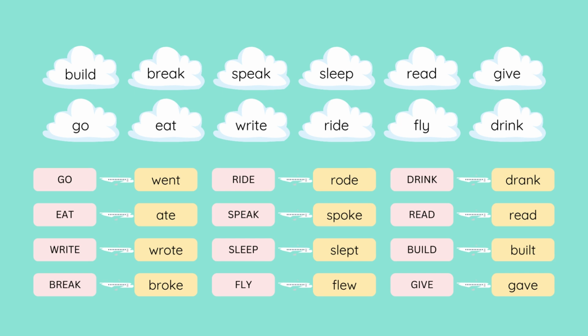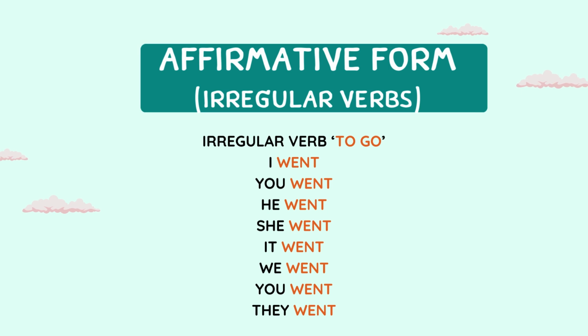build, built, give, gave. Now that you know in which situations the past simple should be used and some common irregular verbs, let's see the structure of a past simple tense sentence. What is its affirmative form? Let's take as an example the irregular verb to go. Its past simple form is went. And as you can see, it is the same for all pronouns. I went, you went, he went, she went, it went, we went, you went, they went.